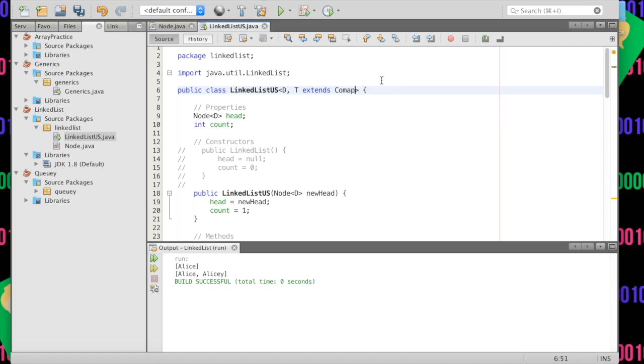Comparable. And you might be wondering why sometimes we do implements and sometimes we do comparable. Well, implements is when you're saying a class implements something. Extends means you're saying, and this should have a T here, that we're going to assume that T has this compareTo method. We're not saying that T is going to implement it right now. We're saying that we're assuming that T already has this Comparable method and that it's going to be fine. Okay, so we don't need this extra thing. I was just showing you. You can do it there.